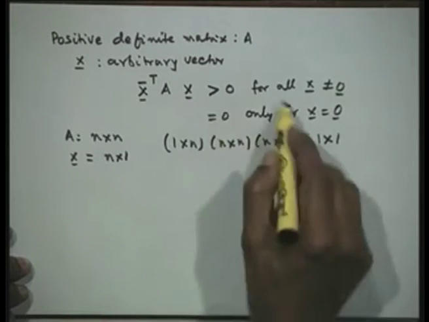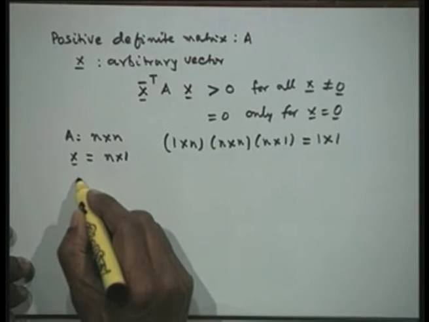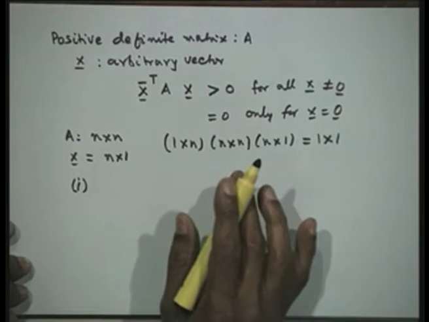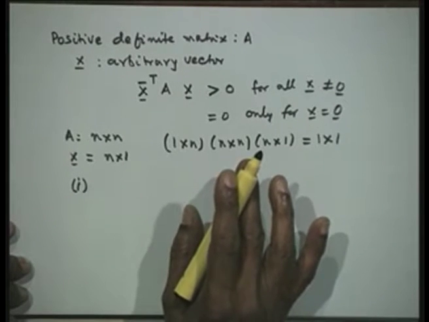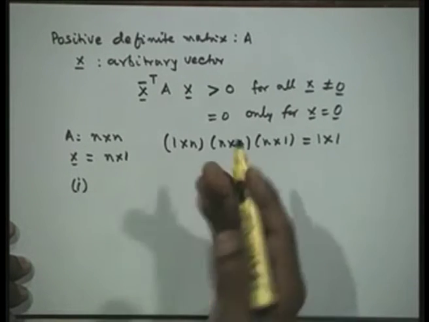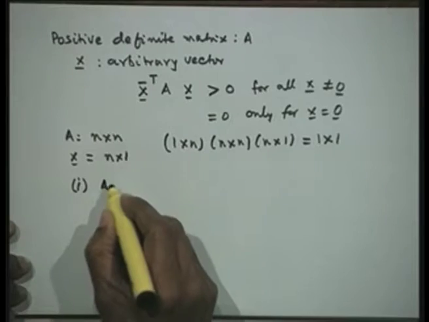An alternative way from this definition is that all the leading minors of A should be strictly positive. Leading minors means the determinant of the 1 into 1 leading matrix, the determinant of the leading 2 into 2 matrix. So we are taking all the leading minors, not all the minors, but only the leading minors, that means all along the diagonal elements.